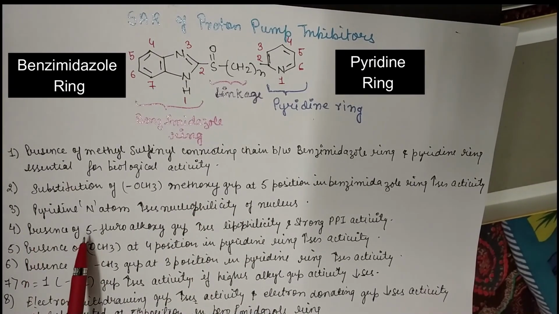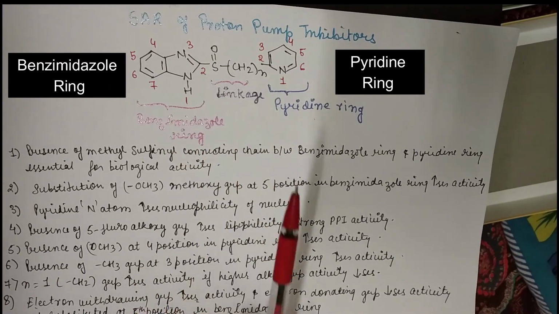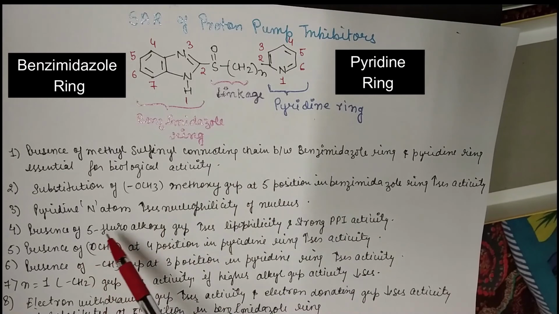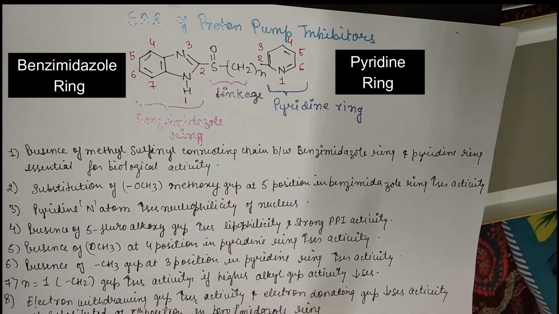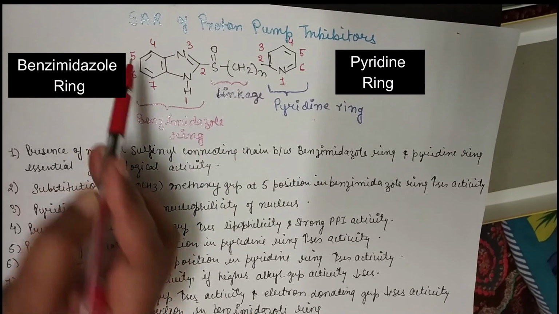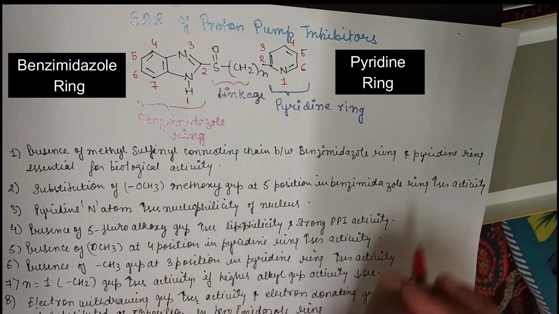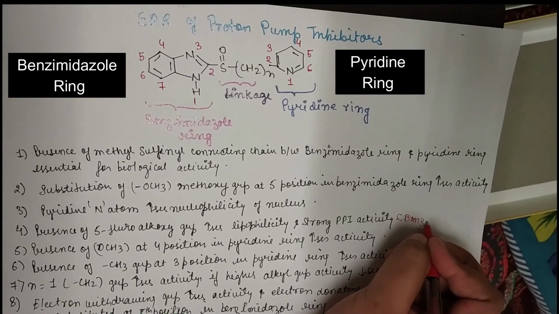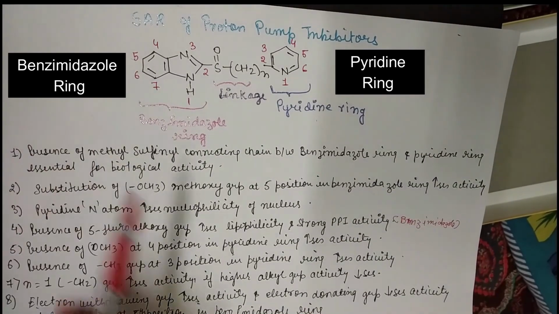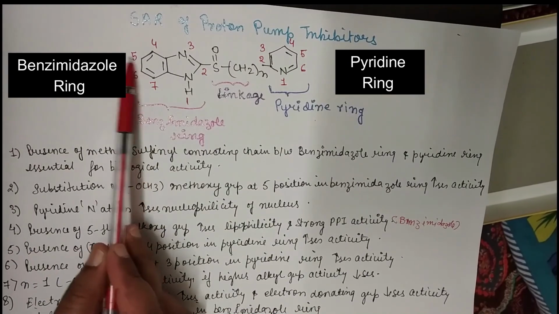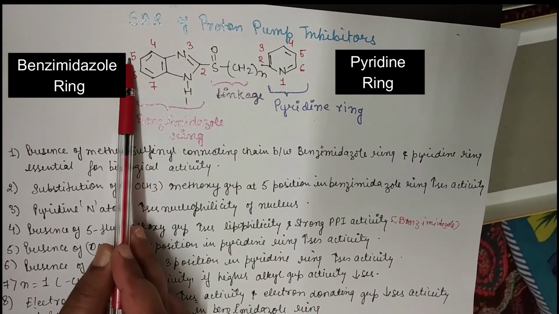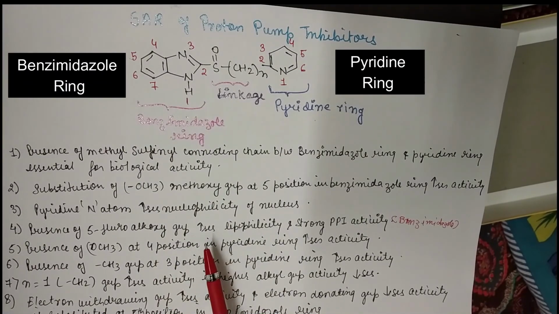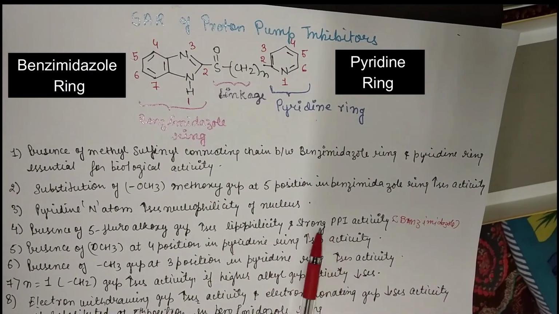Next, fourth point, presence of 5-fluoroalkoxy. Means at the fifth position in the benzimidazole ring, if a 5-fluoroalkoxy group is present, it increases the lipophilicity and it will increase the proton pump inhibitor activity also.